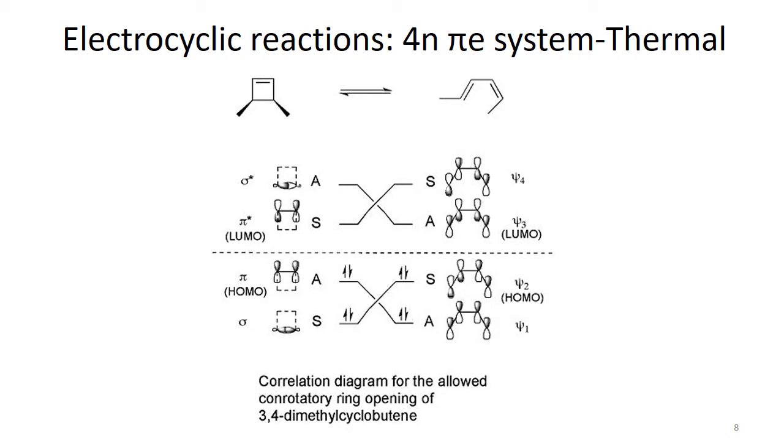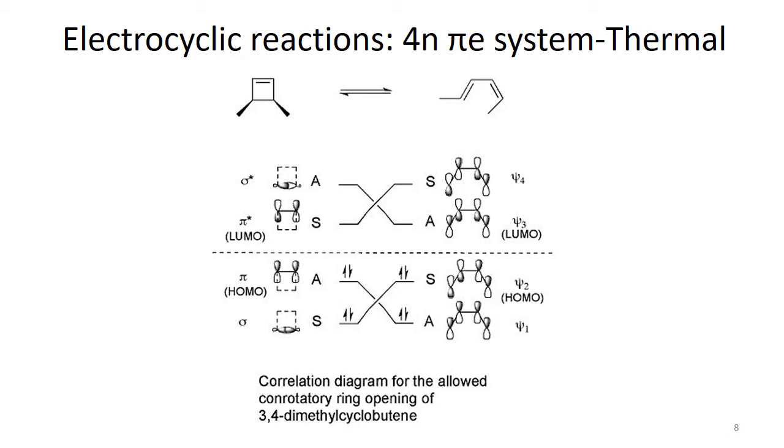Then these are the correlation diagrams for the allowed conrotatory ring opening of 3,4-dimethylcyclobutene. We have studied these types of correlation diagrams before too, but because we are talking about the 4n pi electron system here, it's better to have a review of this transformation.